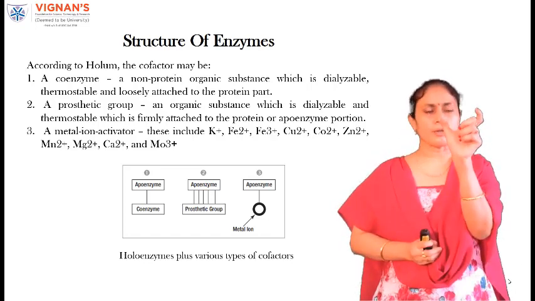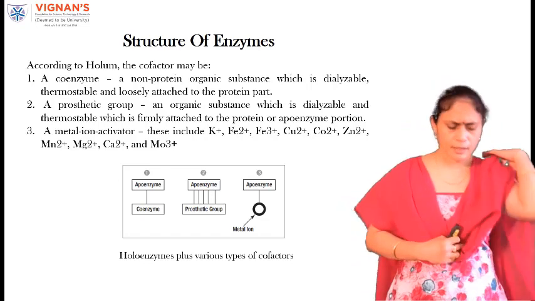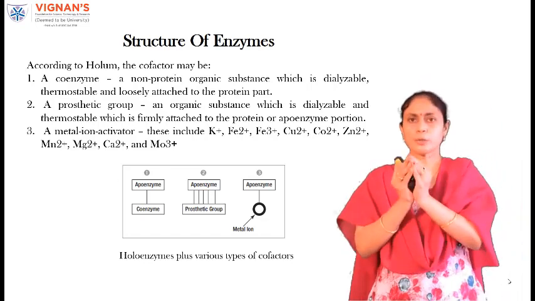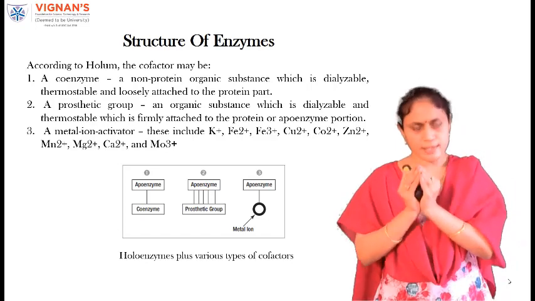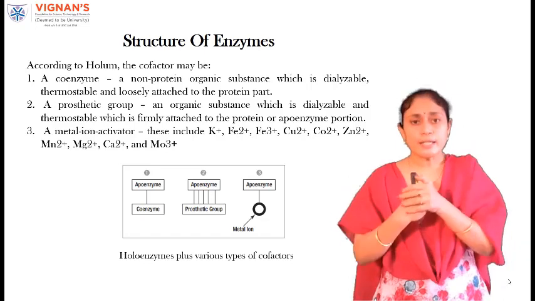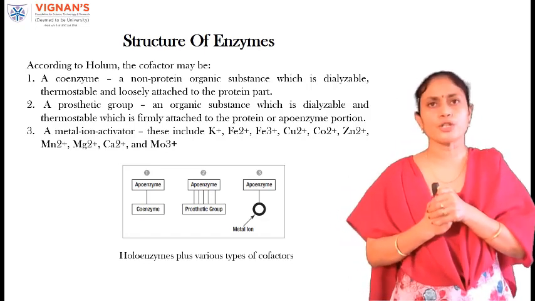The protein part is nothing but the apoenzyme of the enzyme. Now, what is a prosthetic group? A prosthetic group is an organic substance which is dialyzable and thermostable, but it is firmly attached to the protein, that is the apoenzyme portion of the enzyme.